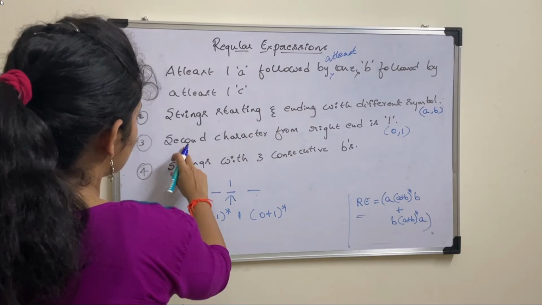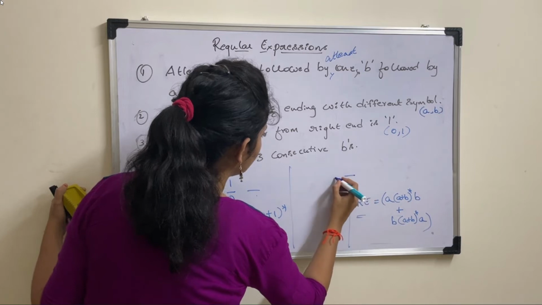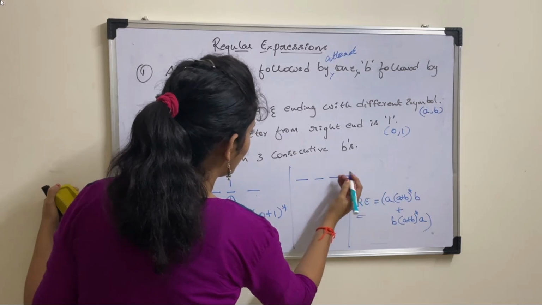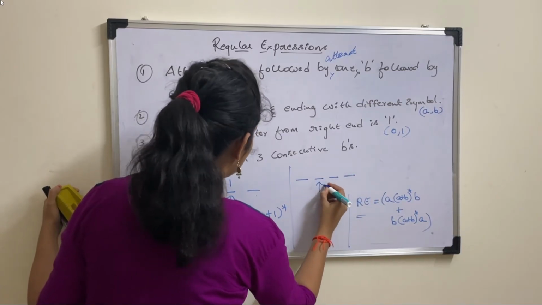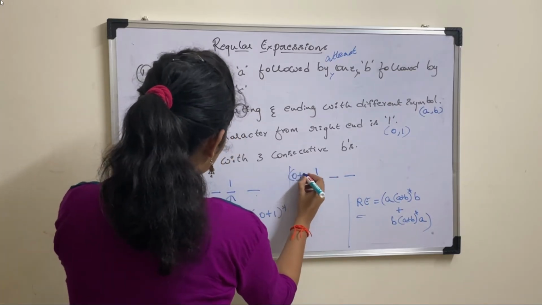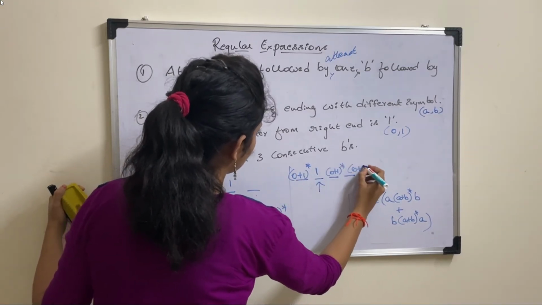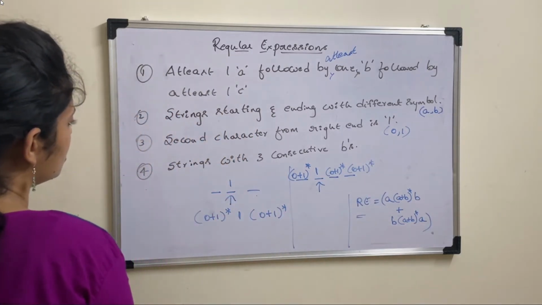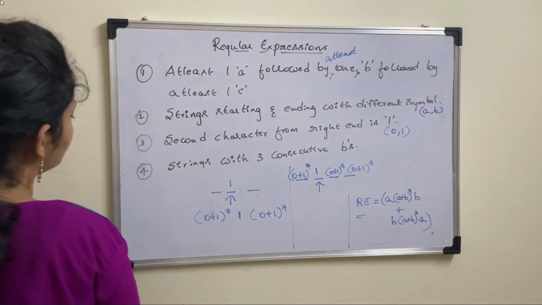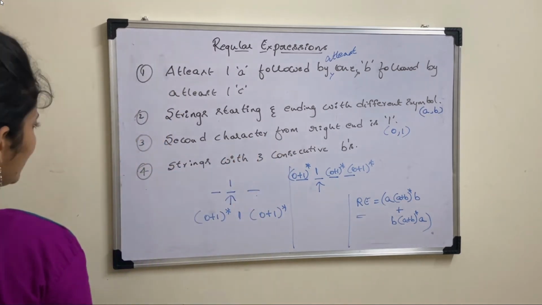If the same thing is given as the third character from the right-hand side is 1, then how do we consider that? Take 4 characters. The third character from the right, that is 1, 2, 3, should be 1. And before this you can have any number of zeros and ones. Clear? In this way you can write a regular expression for any question based on the given question.